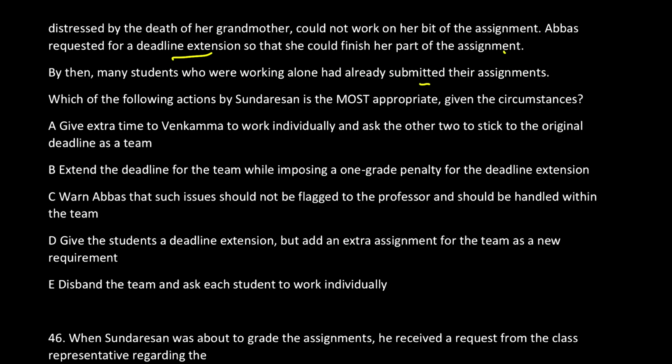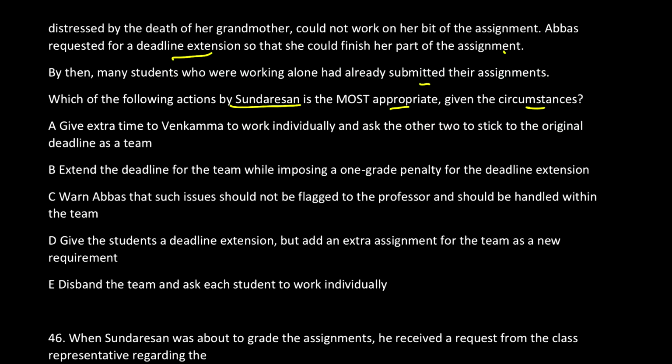In case studies, the first thing you have to do is identify the problem and identify the scenario. So let's read the full question. Which of the following actions by Sundaresan is the most appropriate given the circumstances? You are Sundaresan, you are going to take the decisions. At this point of time, what are the problems Sundaresan is facing and what are the circumstances? The problem he is facing is that one of the students who was working in a team of 3 members is asking for a deadline extension.